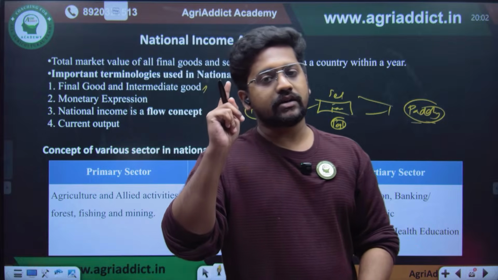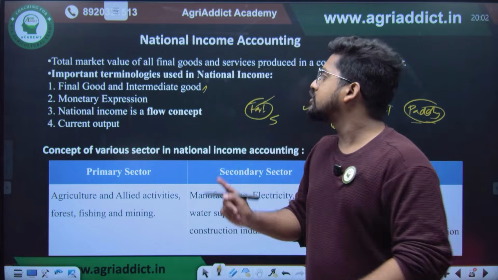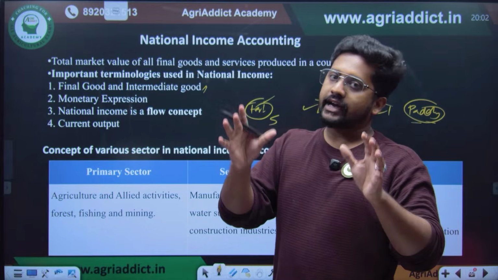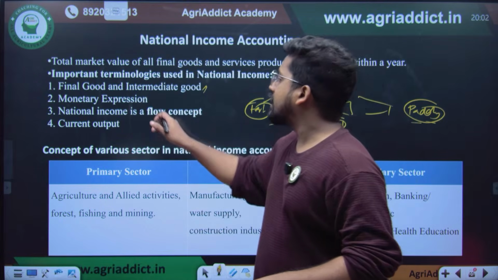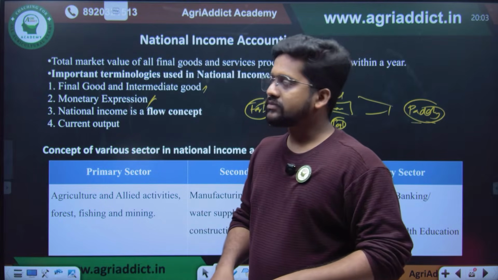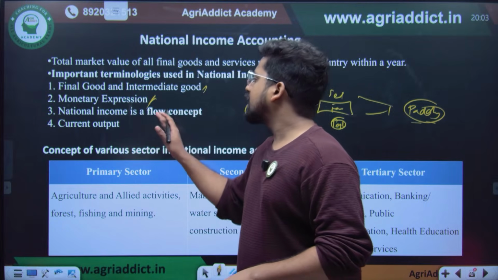So we will be only considering the final goods and services produced in the economy in a particular year. Then it will be expressed in monetary terms. So national income is a flow concept.